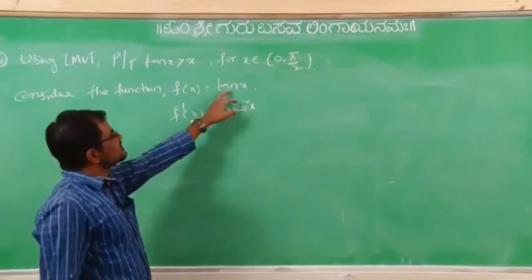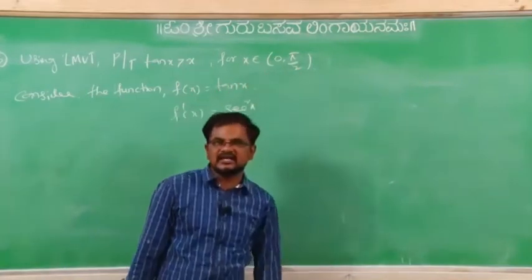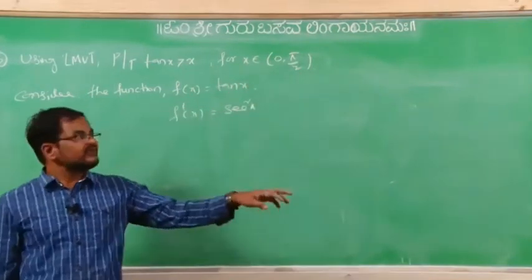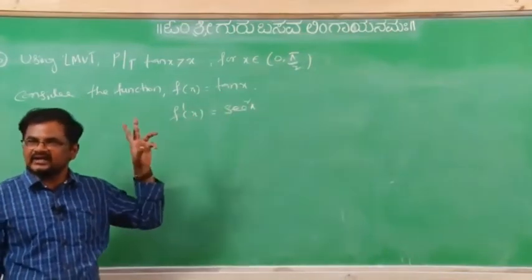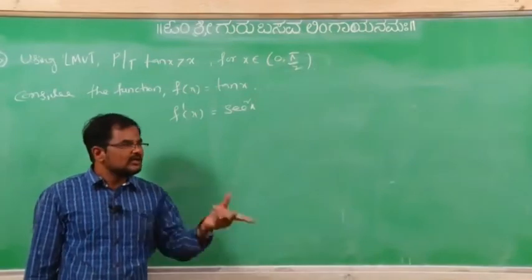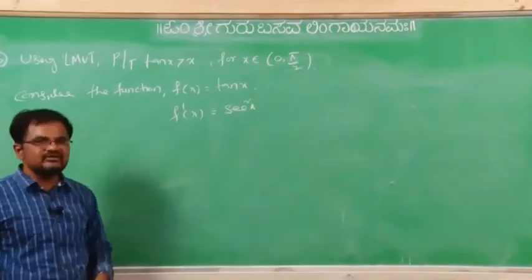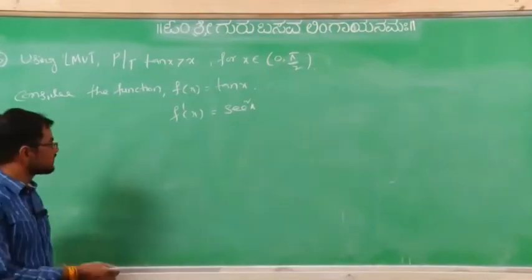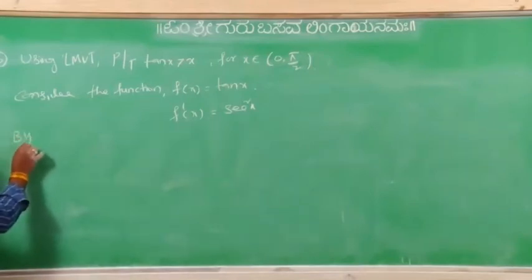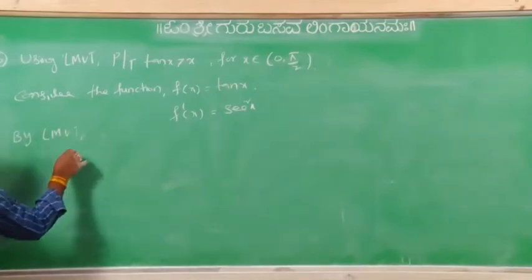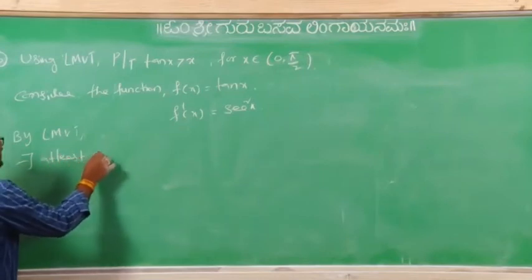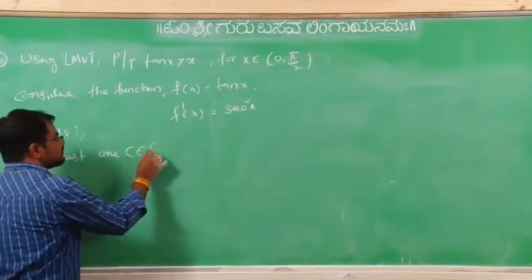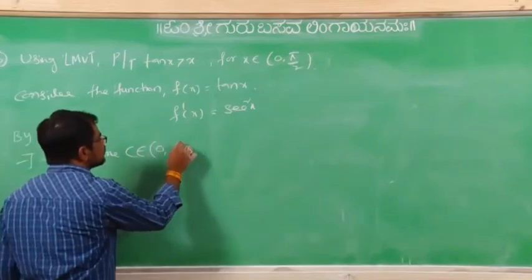Now observe the tan x. In this interval, f of x is continuous or not? Tan x is continuous and differentiable. Means both the conditions of Lagrange's mean value theorem are satisfied. Means we can say by Lagrange's mean value theorem there exists at least one point c which belongs to 0 to x.